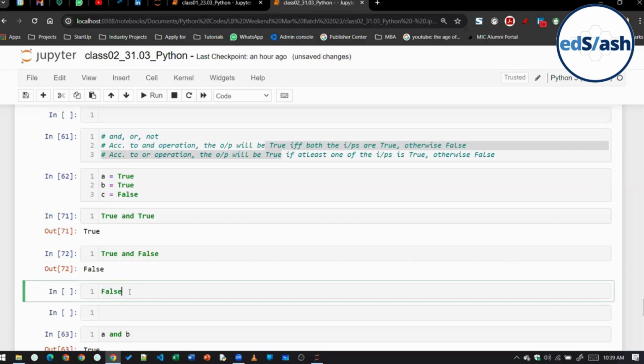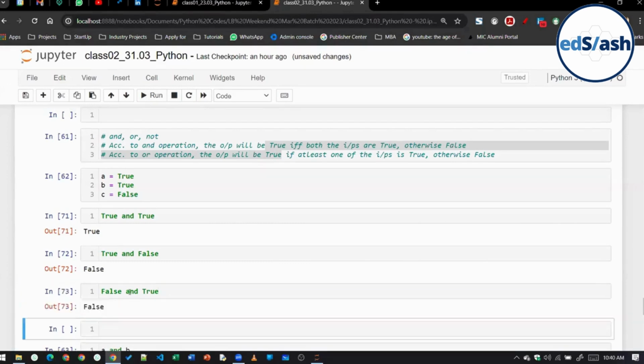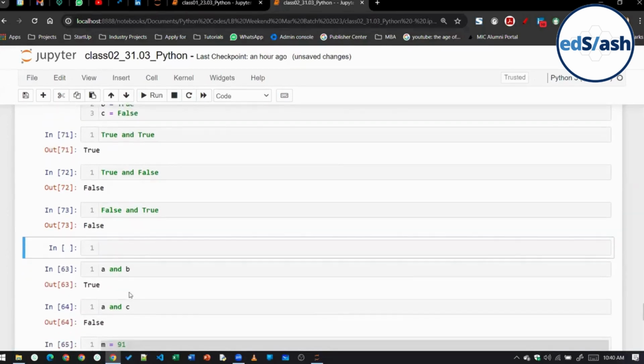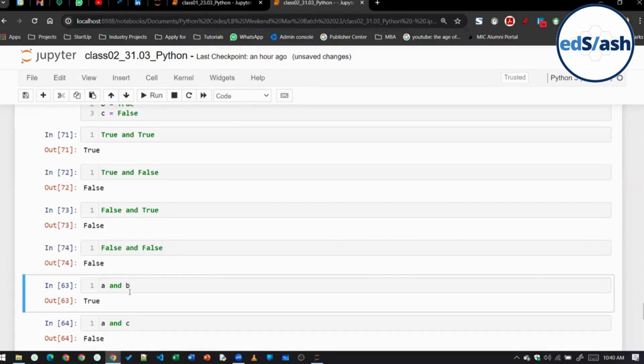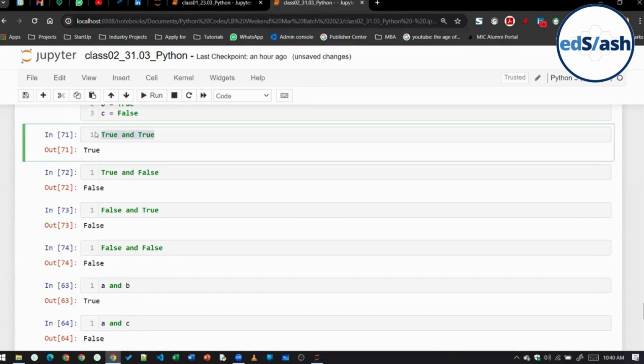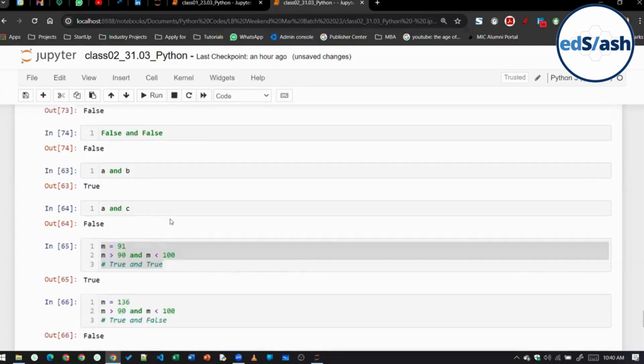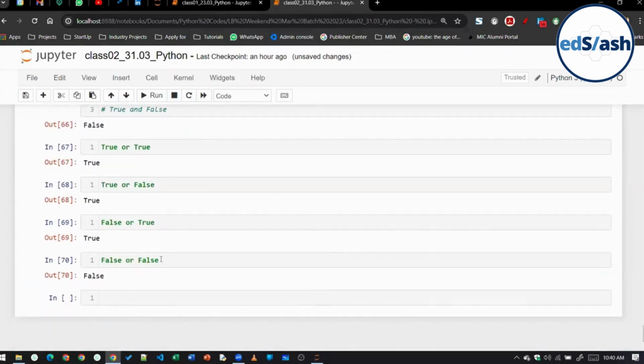Okay. Now, false and true will give us what? False. And false and false will give us what? Again, false. Excellent. So in case of the AND operator, we will get true only in one scenario. In case of the OR operator, we will get false in only one scenario.